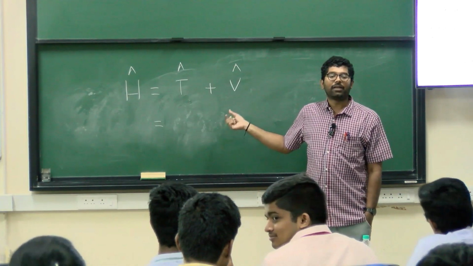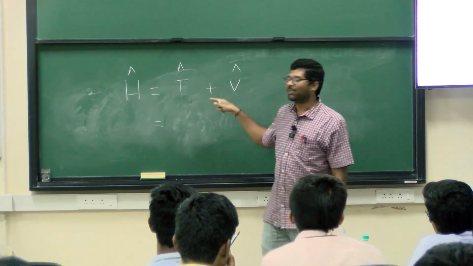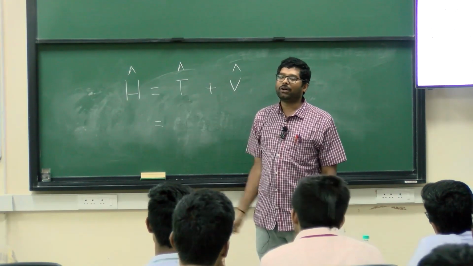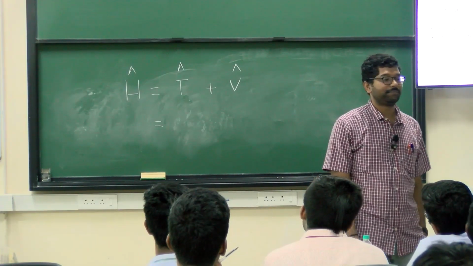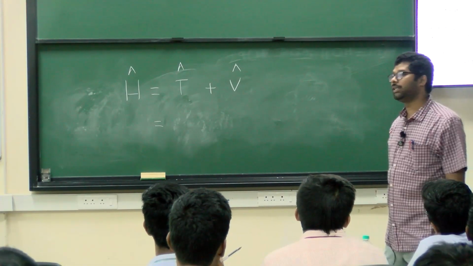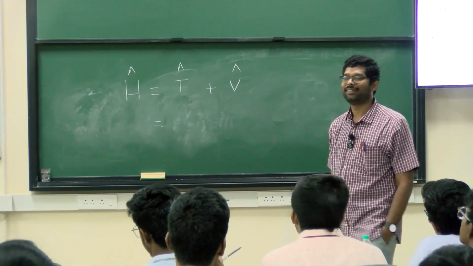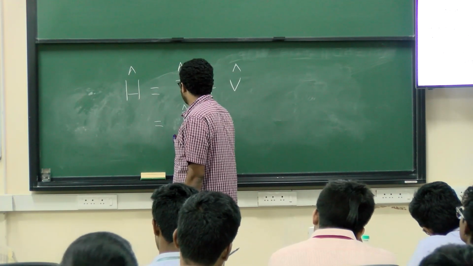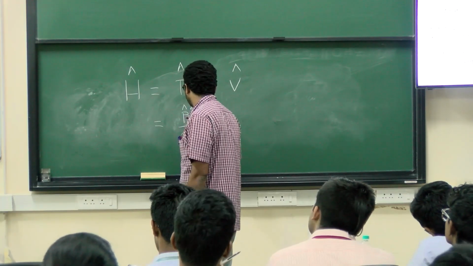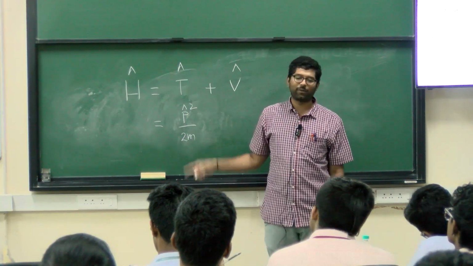Fine. Okay, see here. The kinetic energy operator: you know kinetic energy in terms of momentum in classical mechanics? p square by 2m. So in quantum mechanics, instead of writing p square by 2m, you will put p hat square by 2m.